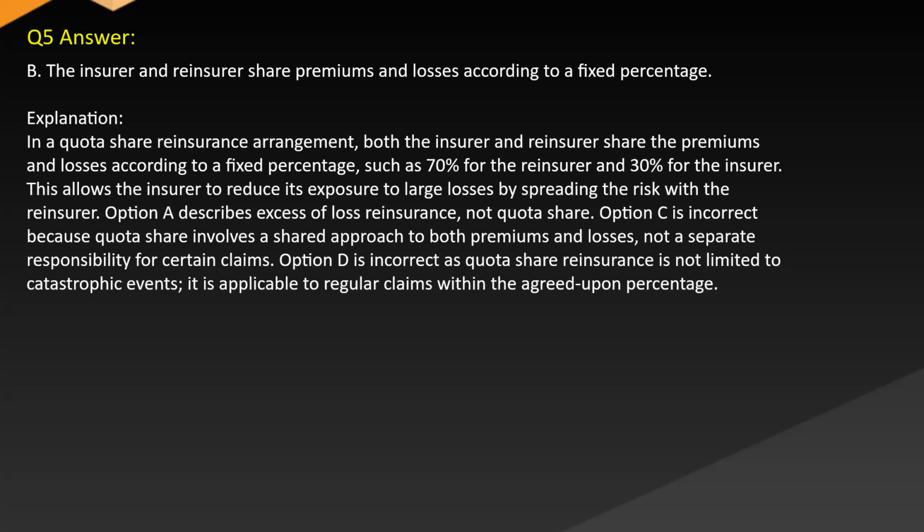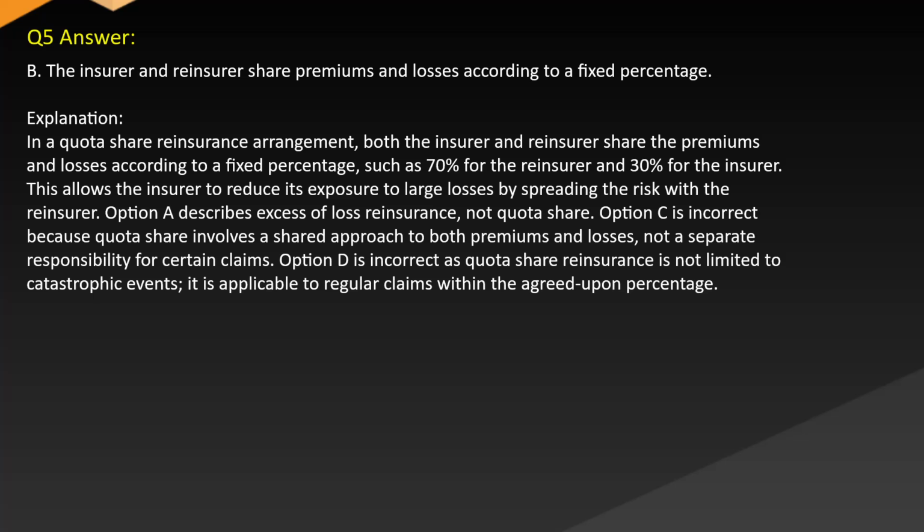Correct answer: B. The insurer and reinsurer share premiums and losses according to a fixed percentage. Explanation: In a quota share reinsurance arrangement, both the insurer and reinsurer share the premiums and losses according to a fixed percentage, such as 70% for the reinsurer and 30% for the insurer. This allows the insurer to reduce its exposure to large losses by spreading the risk with the reinsurer.